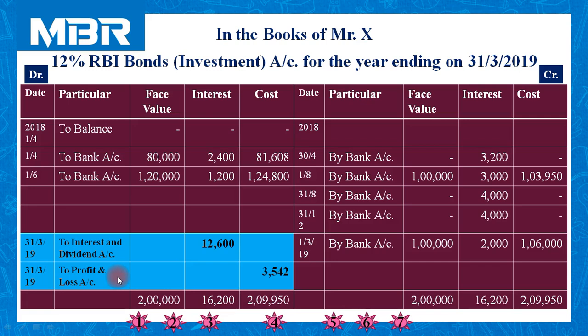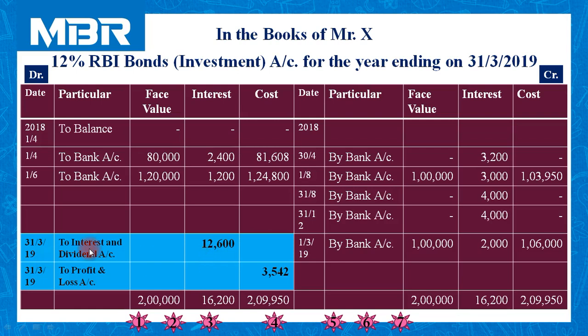But if you have many more investments, say for example RBI bonds, SBI bonds, Government of India bonds, state government bonds, these bonds, that bonds, in this situation you need to prepare this kind of account for each and every type of securities held by Mr. X. And at the end of the year, all the amount of interest and dividend is shifted to one common account.